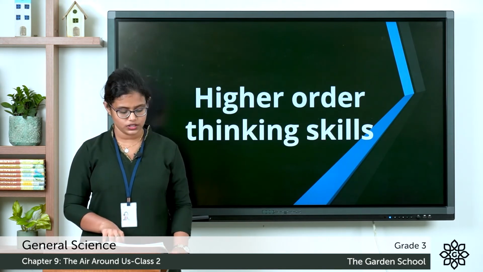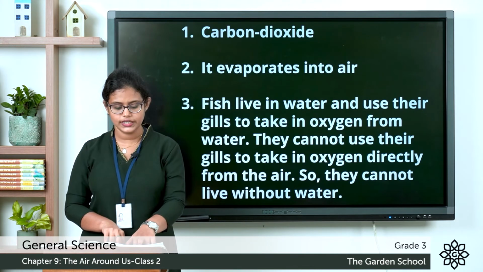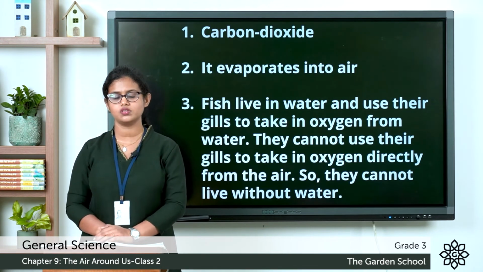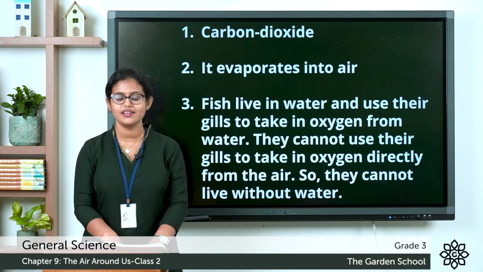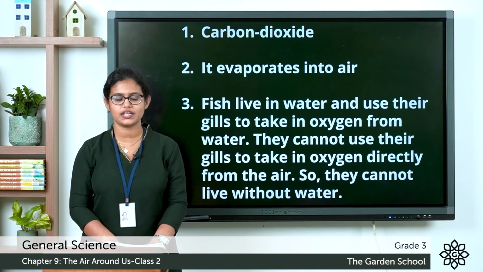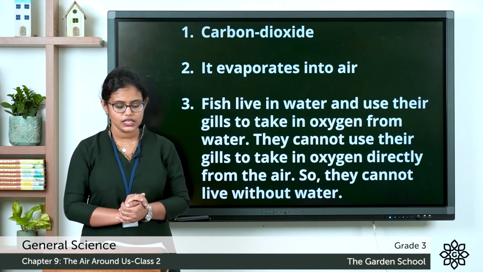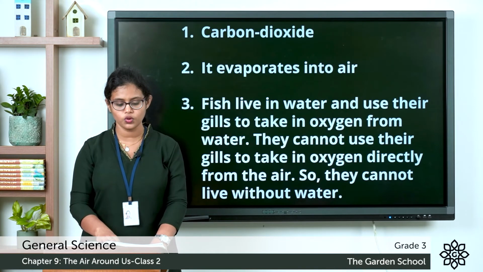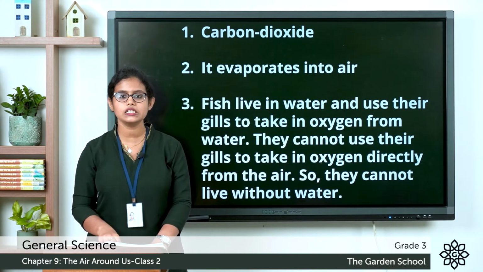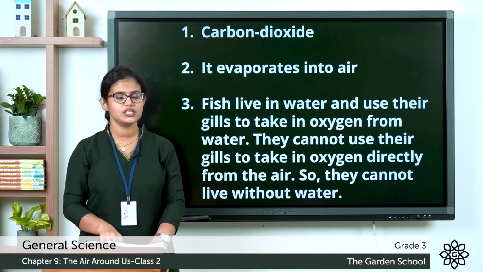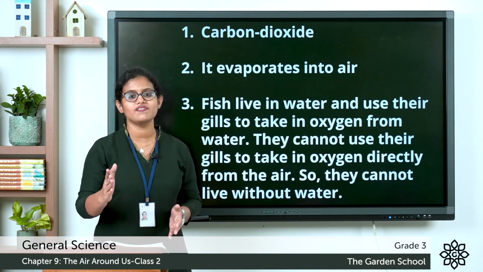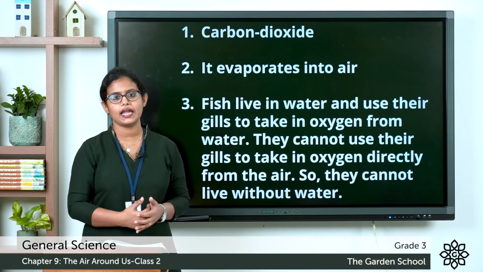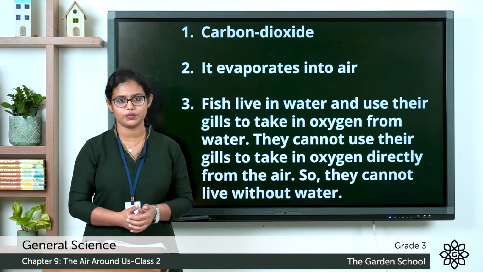See the first one. Which gas does the marigold plant use to make its own food? So plants use which gas? They use carbon dioxide. The second one. If you spill lemon juice on the floor, after some time it disappears. Why? So what is the answer? It evaporates into the air. It mixes with the air. It changes into water vapor.